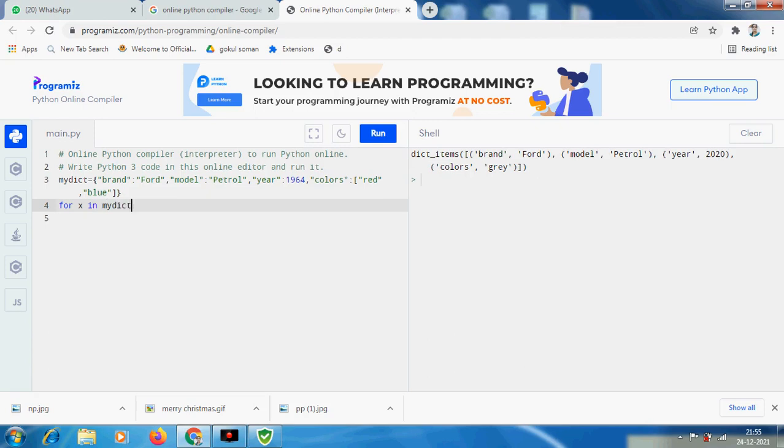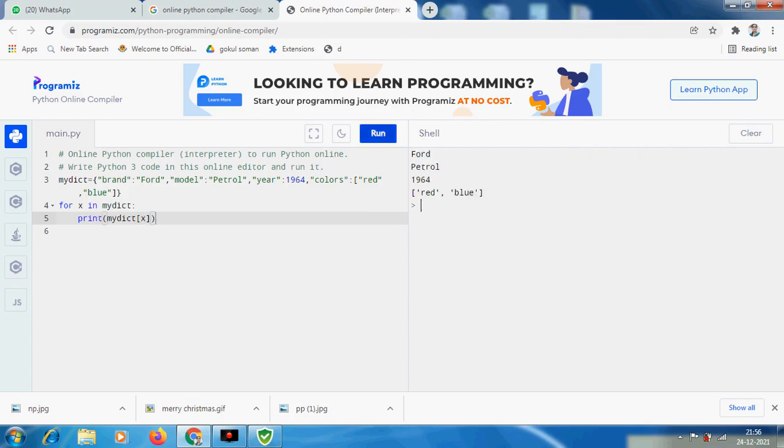Now I will check whether this is happening correctly or not. I would like to try to print. Yes, it is happening correctly because the year 1954 is changed to 2020. 2020 is the new value we have given for the key, and this is how the update function is working in this dictionary data structure.